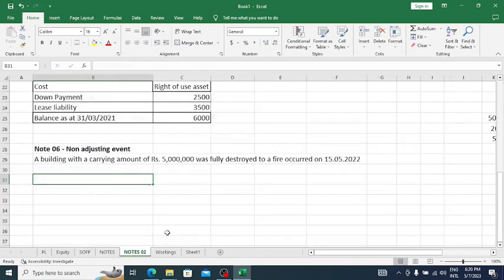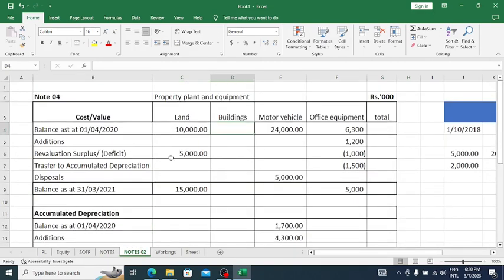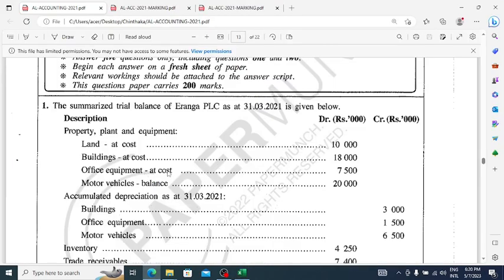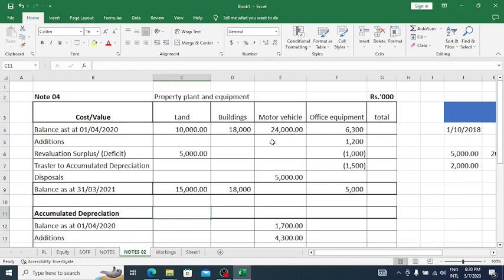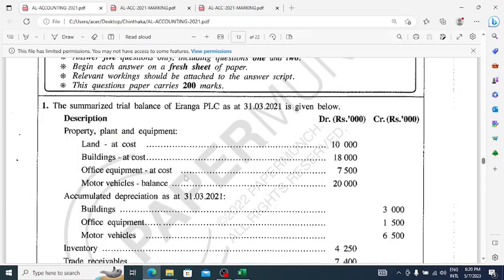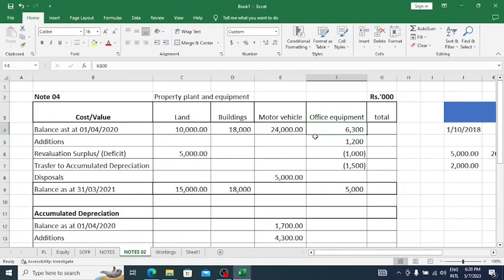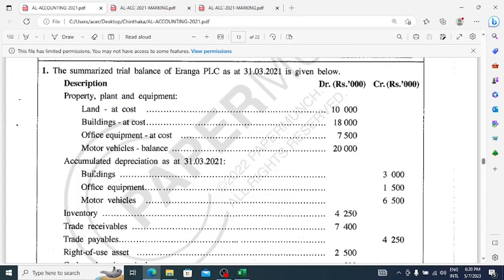So building 18,000, because 18,000 is the opening balance, there is no movement. The closing balance is also 18,000. It's okay. And the second one, office equipment we have taken. And then motor vehicle, the balance of the motor vehicles also has been taken. And then accumulated depreciation, buildings we didn't take.